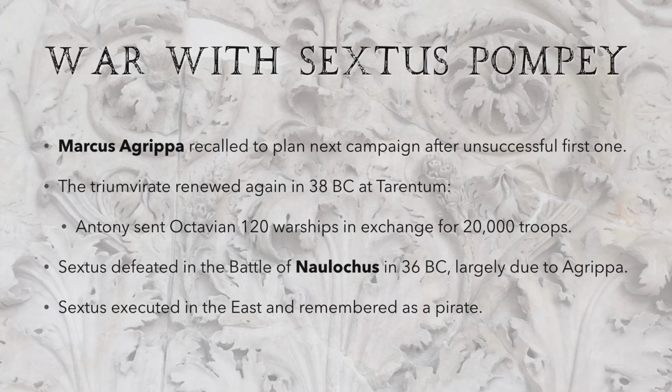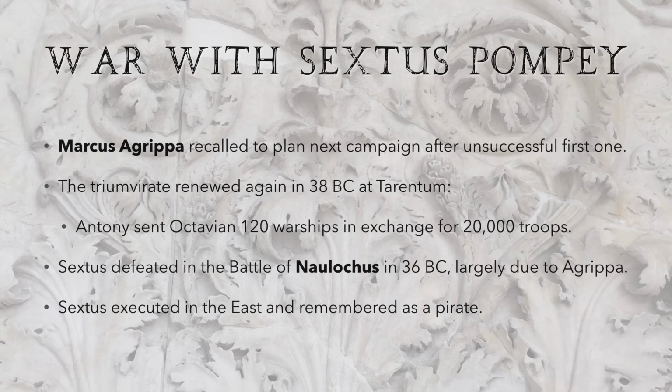So after an initial unsuccessful campaign against Sextus Pompeius, Marcus Agrippa was recalled. He, as you'll remember from the Battle of Philippi, was a very able commander. The triumvirate was also renewed once more in 38 BC, and Antony sent Octavian 120 warships. And the plan was that Octavian would send him 20,000 troops to help with his invasion of the east. He never actually sent them.